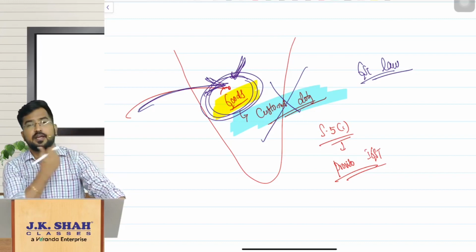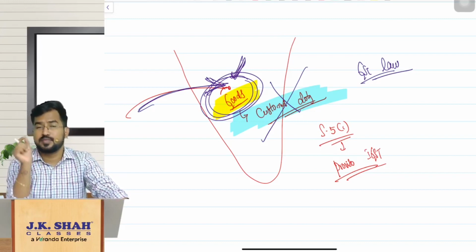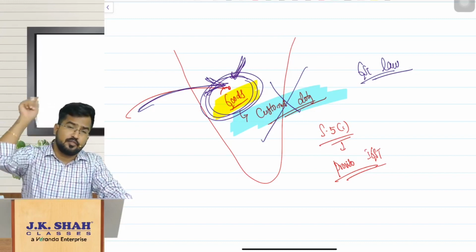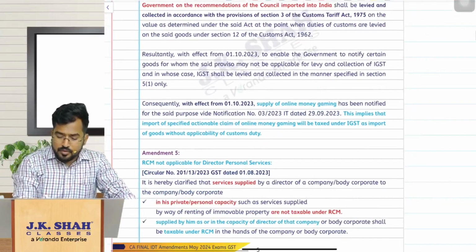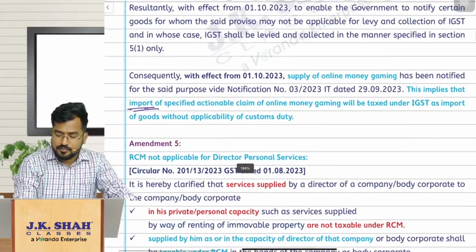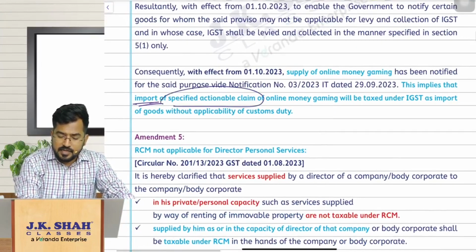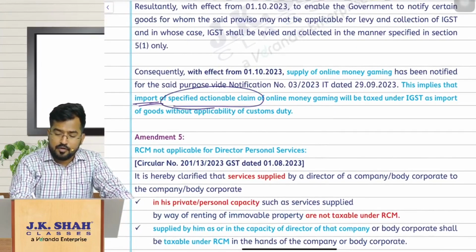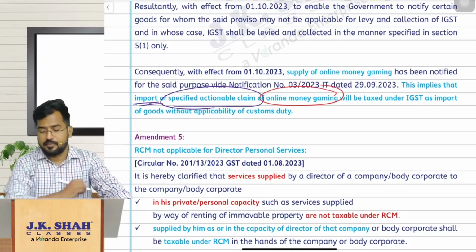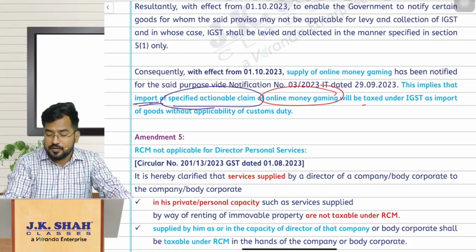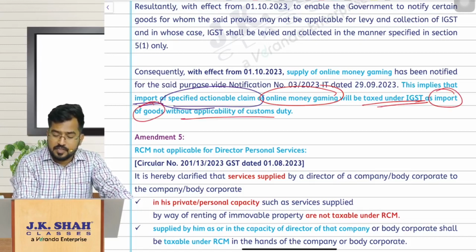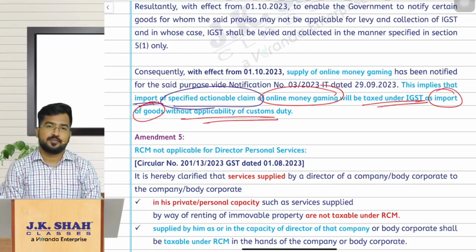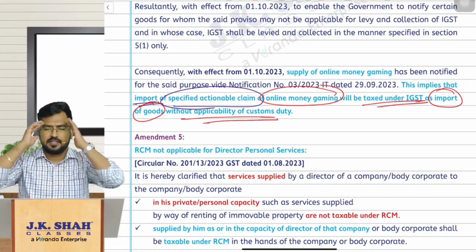If in India you are importing the specified actionable claim of online money gaming, the importation of the specified actionable claim of online money gaming will now be taxed under IGST as import of goods without applicability of customs duty.